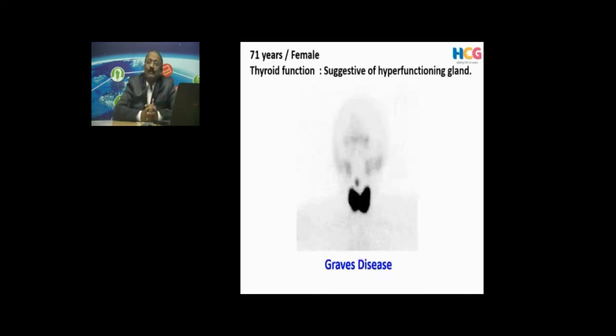Here, 71-year-old female, thyroid function is clearly suggesting to a clinician that it is a hyperthyroid gland and he requests a thyroid scan. Here uptake is more. It is a classical uniformly increased uptake compared to surrounding soft tissue and salivary glands. This is a classical picture of Graves' disease.